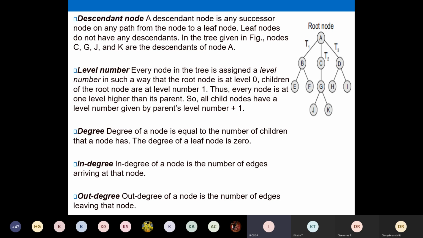But your out degree is going to be the same as the degree, the number of children, the number of branches coming out of a particular node. These two terminologies, in degree and out degree, we will use in our graph data structure. There the in degree and out degree of a particular node will vary.